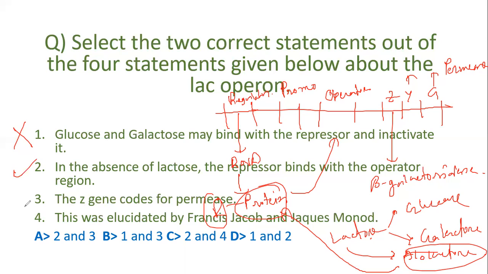And then statement 3 is stating that the Z gene codes for permease. That is actually wrong because the Z gene codes for the enzyme beta galactosidase, not permease. This is an incorrect statement. And in the last statement, they are stating that this was elucidated by Francis Jacob and Jacques Monod. That is actually true. Francis Jacob and Jacques Monod first introduced this concept in 1961.